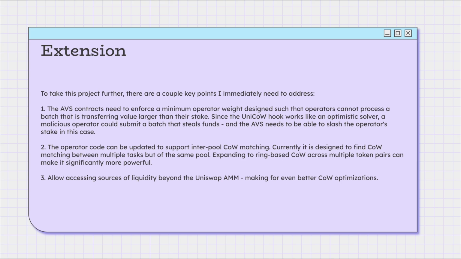To take this project further, there are a couple of key points I immediately need to address. The AVS contracts need to enforce a minimum operator weight, designed such that operators cannot process a batch that is transferring value larger than their stake. The operator code can be updated to support interpool CoW matching, allowing access to sources of liquidity beyond the Uniswap AMM.